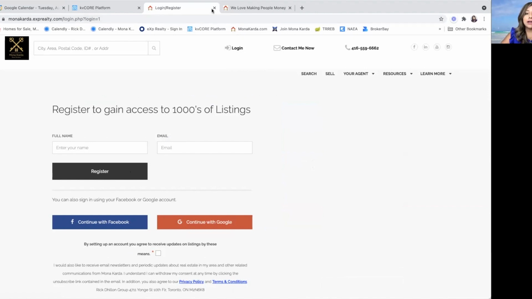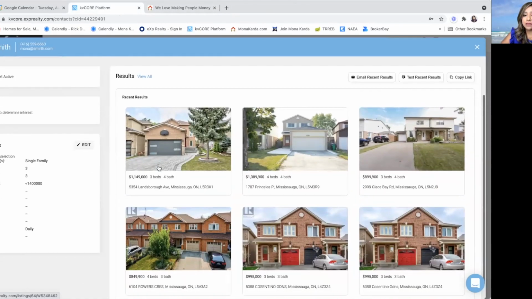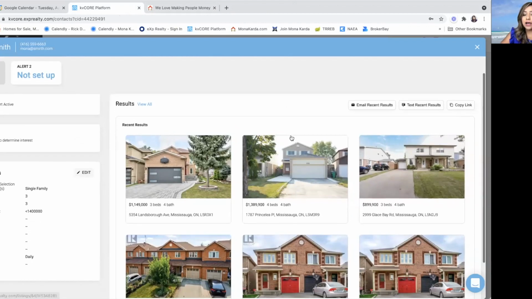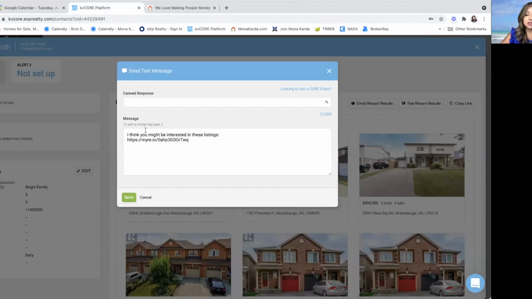Okay, let's go back. So here are our listings, what Mona is set up for. We can click on email recent results, or we can text the recent results. If I click on text, it'll say, I think you might be interested in these listings.